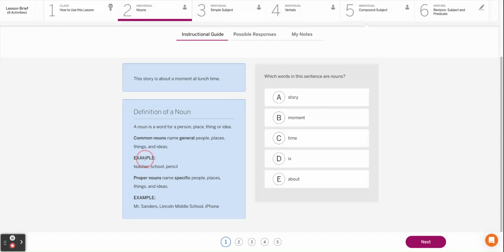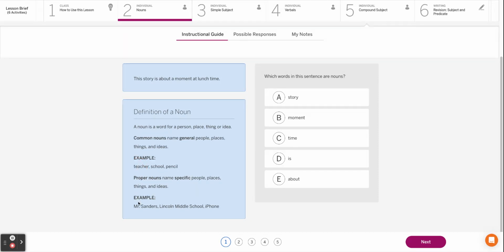So, some examples: teacher, school, pencil, car, truck, even things like sports car, race car, basketball team. All of those are examples of common nouns because the noun describes what it is, but it isn't the name of it. So, a proper noun is the specific name of people, places, things, and ideas.